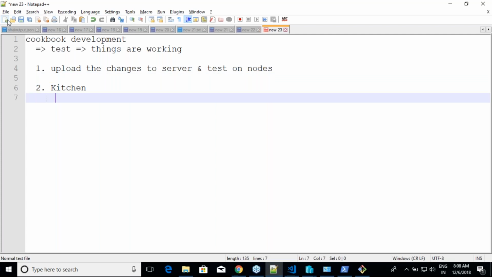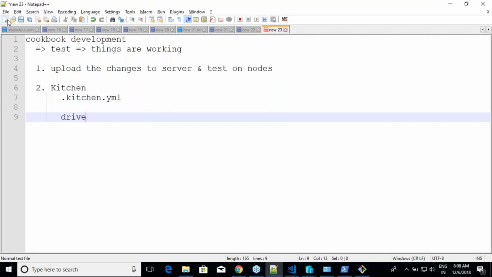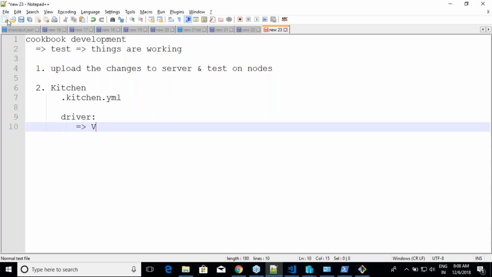And whenever we go with kitchen, we have to deal with a file which is called .kitchen.yml or kitchen.yml. Anything is fine, but by default you will have this file name. In this, the first thing it speaks about is the driver. The driver will tell where you want to create this test environment, right? In the current case, I have used Vagrant, and my provider was Hyper-V. So I had to do some extra steps of creating environment variables. If your provider is VirtualBox, you need not do any extra step.